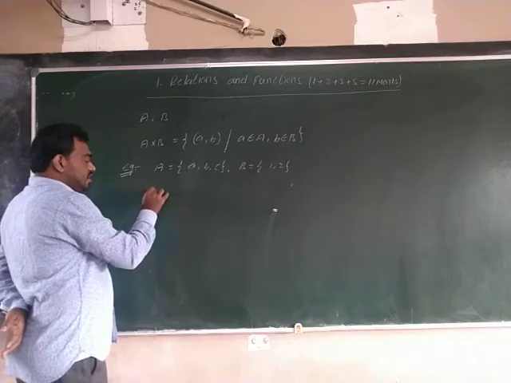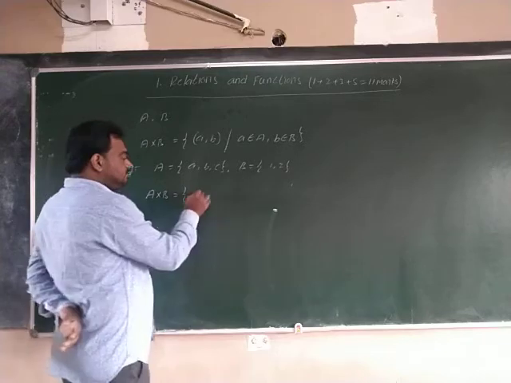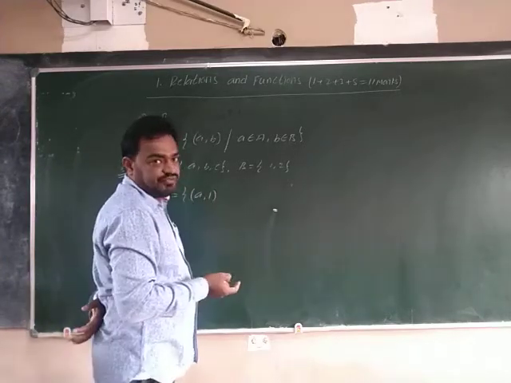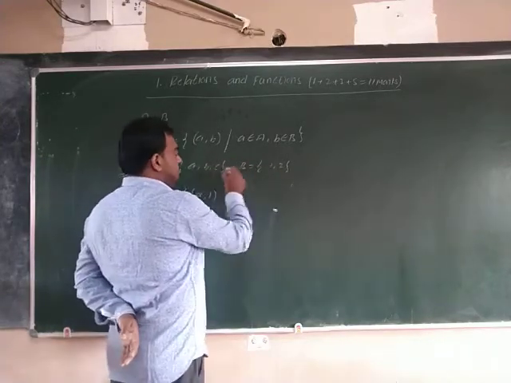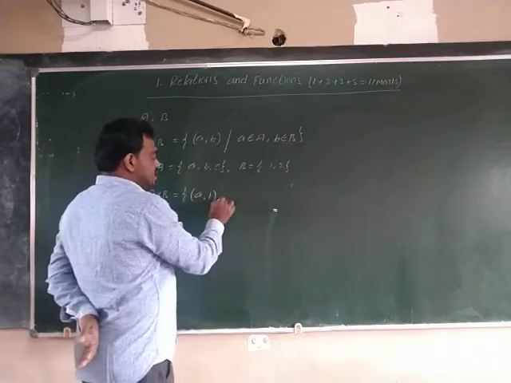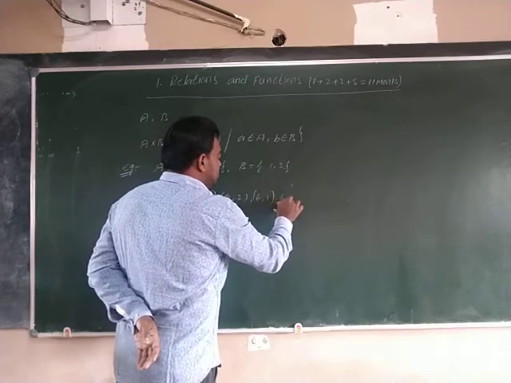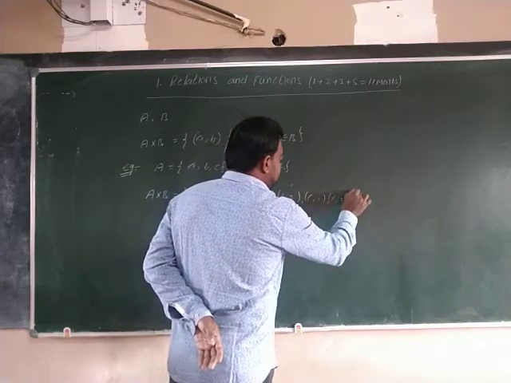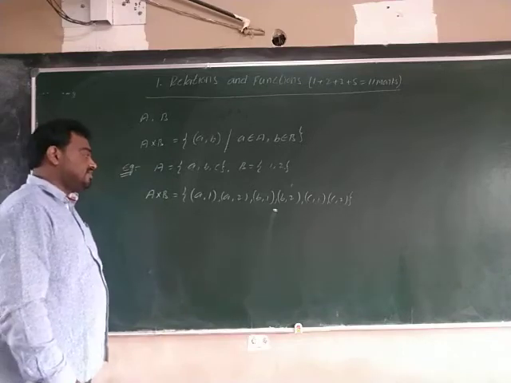Now the Cartesian product A cross B. Just write the relations: a related to 1, a related to 2, b related to 1, b related to 2, c related to 1, c related to 2. So that is (a,1), (a,2), (b,1), (b,2), (c,1), (c,2). This is the Cartesian product of A and B, that is A cross B.